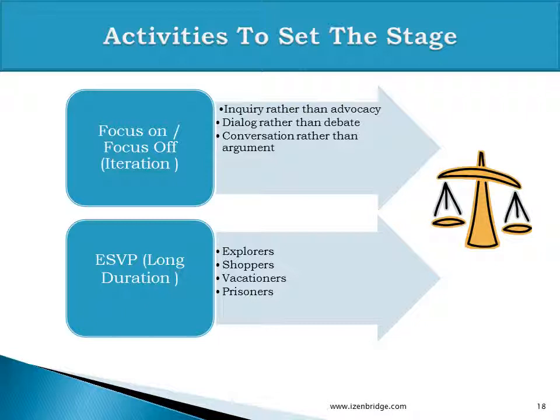So it's an activity which helps us to identify focus items and identify the items which the team should not be focusing too much on. Now, explorer, shopper, vacationer, prisoner: this activity helps us to identify the mood of participants. So this activity helps identify who all are here to explore, about the retrospective duration, to explore what all can be done to improve the next sprint or next release.